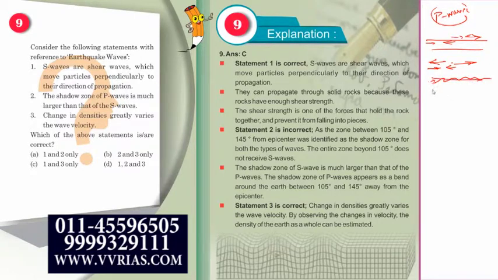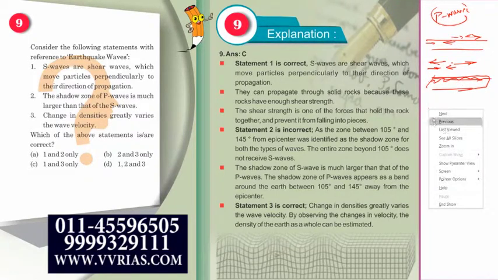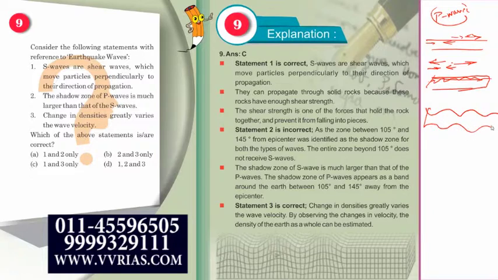Whereas what are S waves? Now this is in the horizontal plane itself, not up and down. But what happens in S waves? S waves travel something like this. This is the direction of motion, but where is the particle motion? Up and down. It goes down, then up, then down, then up. So the particle motion is perpendicular to the direction of propagation of the entire wave.